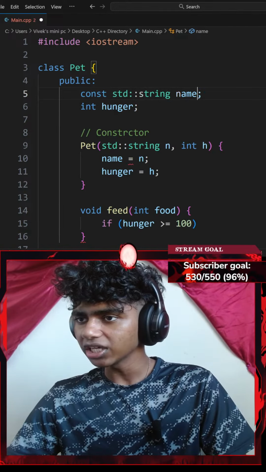I'll go with a pair of curly braces and then set my hunger variable to be equal to 0, ending with a semicolon. Lastly, let's go with an else clause, add a pair of curly braces, and maybe add a standard console output with an insertion operator. This is going to say something like, you are full! Honestly, I'll go with a \n new line ending with a semicolon.